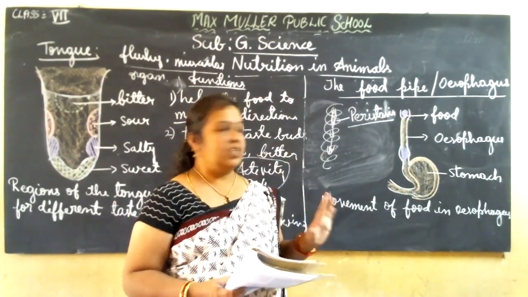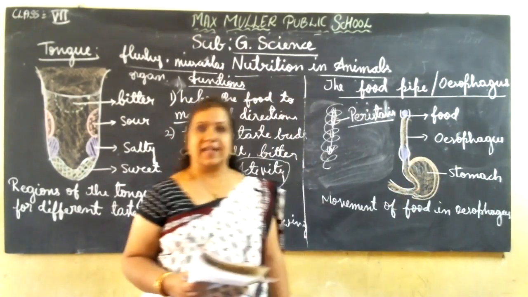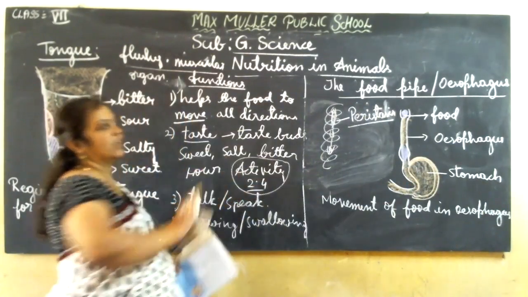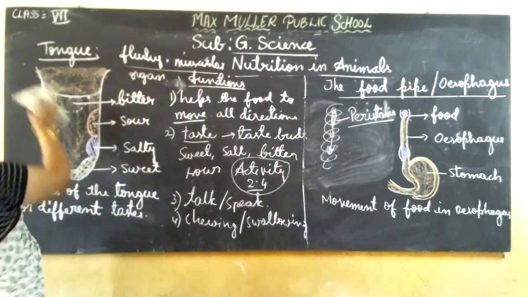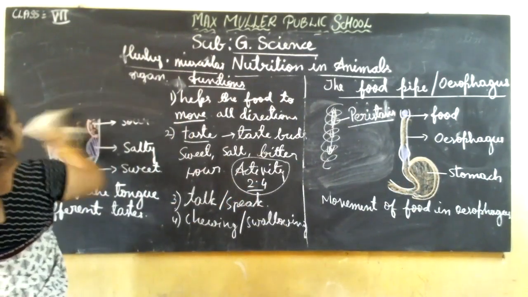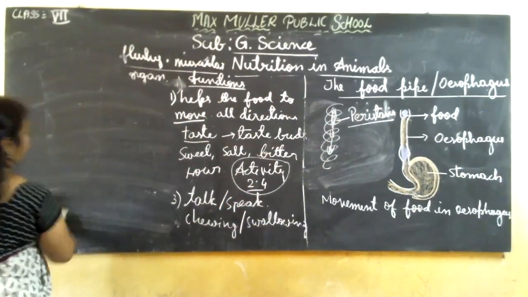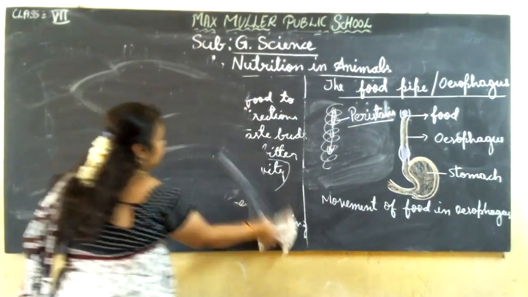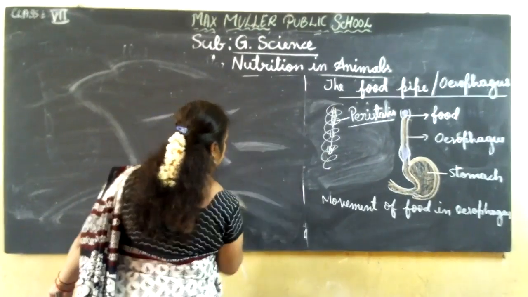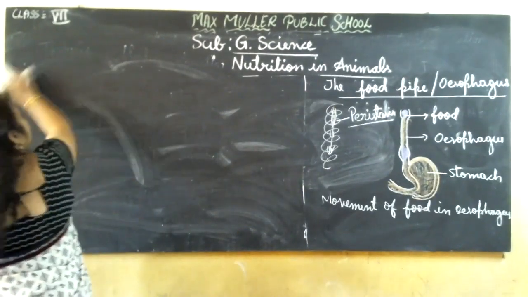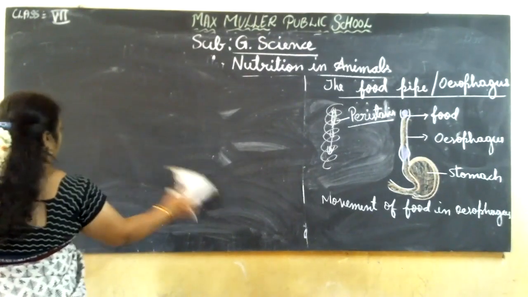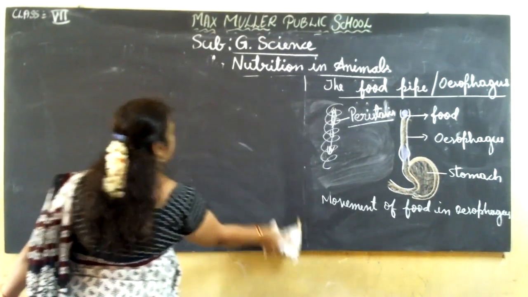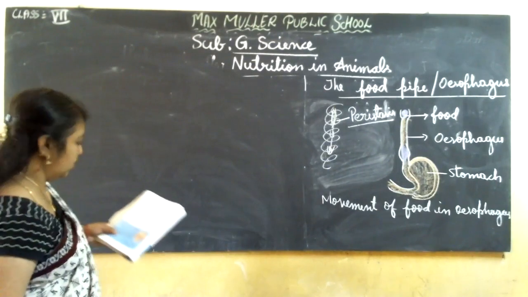This is just a passage. After this, the food will reach the stomach area. Got it? There is no reaction, nothing happens in the food pipe. It is just a place where the food is moved. Now we will go to the stomach.